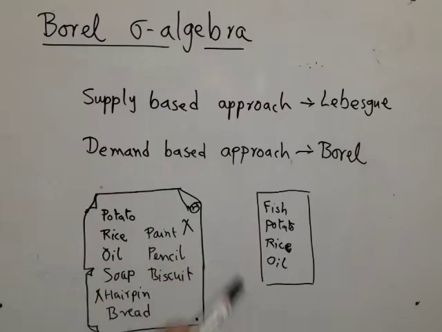Now this is a much smarter way of approaching, and that's what basically Borel did. He did not start by listing all the possible subsets and then scratching his head, figuring out which one should I drop and which one should I keep. He started by saying which are the things that I must have. And then he constructed a sigma algebra starting from that. Well, the details will come in the next video.